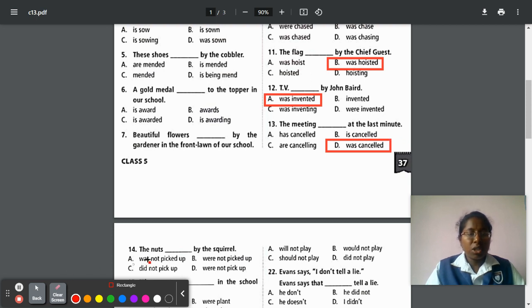So next, question number 14. The nuts dash by the squirrel. Nuts means it is the plural. For plural we have to use were, and the verb is not pick up. So pick up will be converted into picked up. So were not picked up. Option B is the correct answer. The nuts were not picked up by the squirrel.